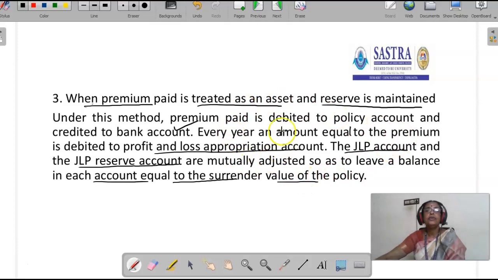See, we created two accounts. One is the joint life policy account. Another one is the joint life policy reserve account. Every year, the partnership firm has to pay premium. That premium is debited to P&L appropriation account. The joint life policy account and joint life policy reserve account are mutually adjusted so as to leave a balance in each account equal to the surrender value of the policy.